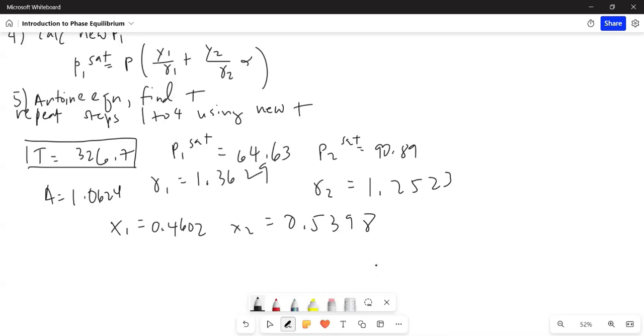For letter E, which is the final one, I think I would just have to copy paste the textbook because I can't write this way anymore in the whiteboard. So hold on, please. All right.